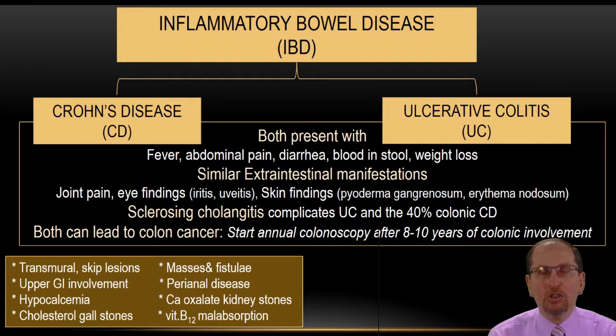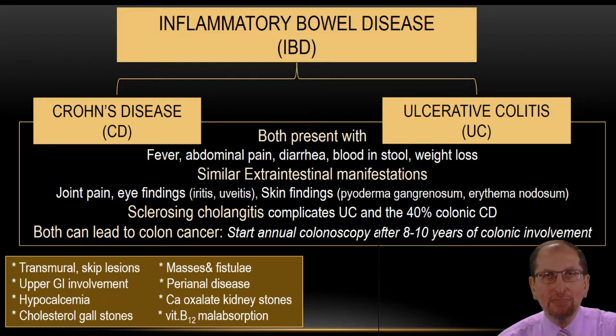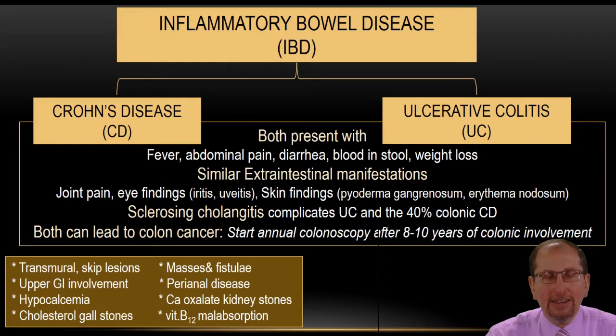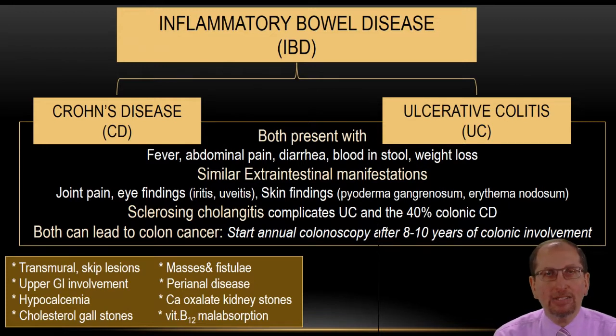That's why we're going to see a lot of strictures. We're going to see a lot of fistulas because you damage the whole thickness, and this gut wall might be perforated and open to another gut cavity, and we develop fistulas. Even the gut can open to the skin, and you can have multiple anuses from your skin because of these fistulas and strictures and masses, because Crohn's disease is transmural.